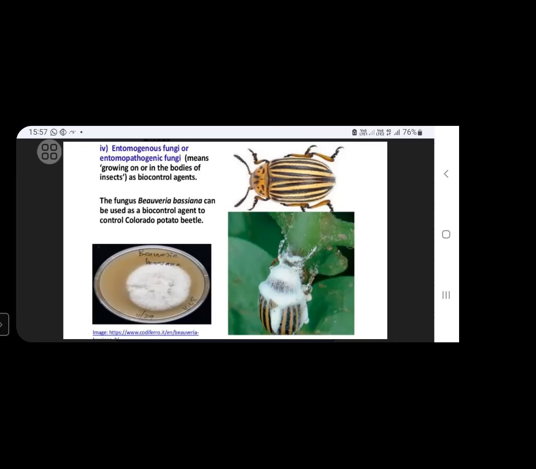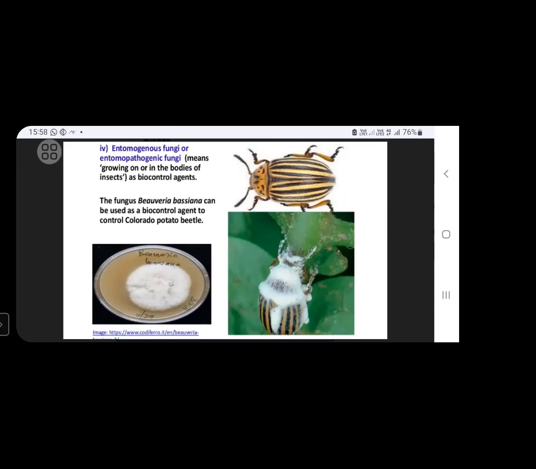These fungal species infect these insects and kill them. As a result, those insects will be removed from that cropland area, so the crop will be protected from those disease causing insects. That is why these fungal forms are called entomopathogenic fungi. Entomopathogenic means these fungi depend on insects.